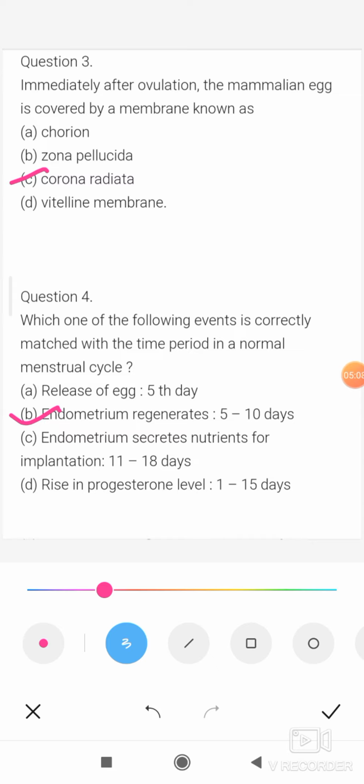Option C, endometrium secretes nutrients for implantation, 11 to 18th day. This is wrong, because implantation takes place 7 days after fertilization. Option D, the rise in progesterone level, 1 to 15th day. This is also a wrong option.